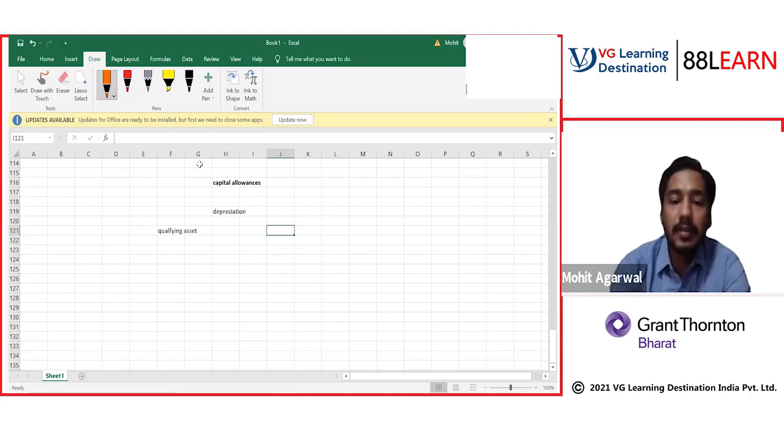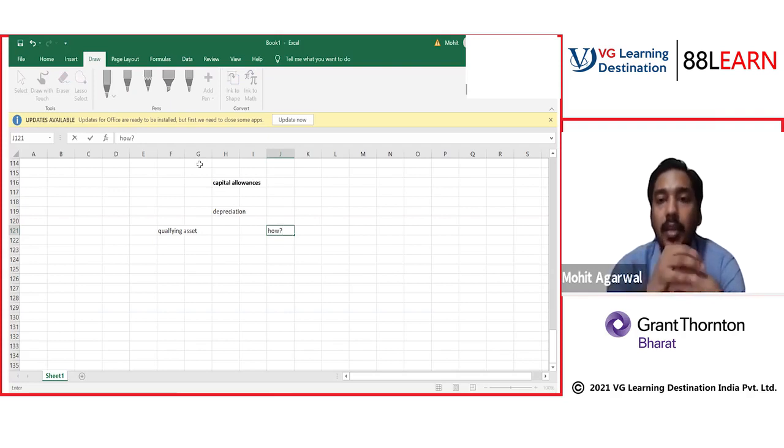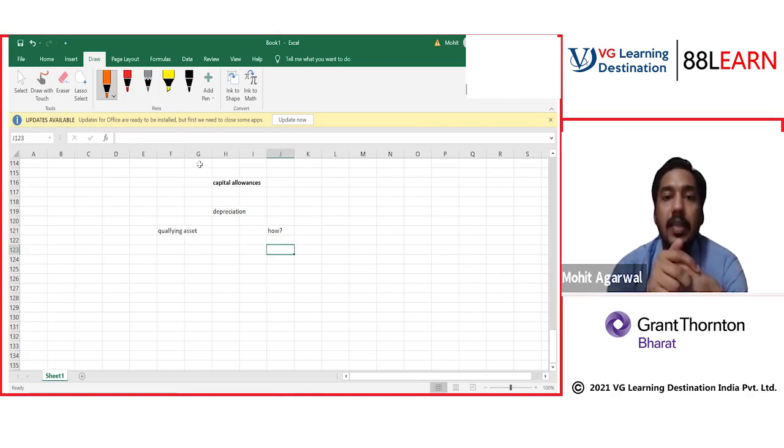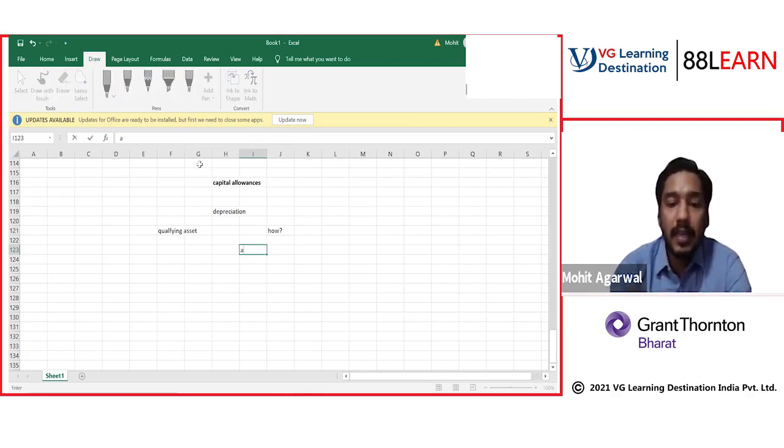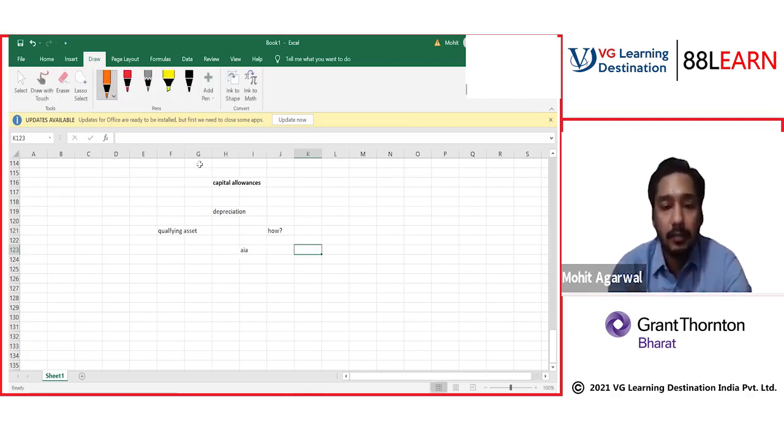The second question in this topic, which is material, is how to calculate capital allowances. Very important. For calculating capital allowances, here we have three criteria to look out for. First is AIA, second is written down value, and third one is FYA. What is AIA? AIA is annual investment allowance.